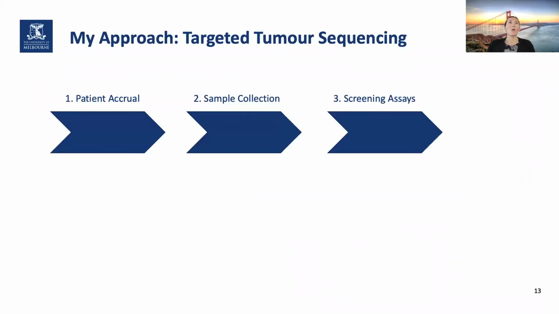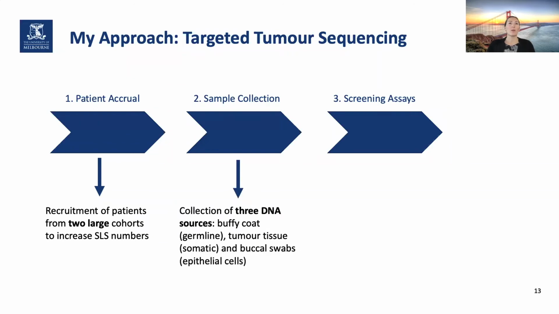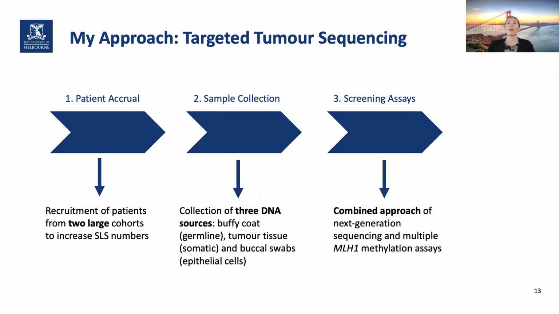So my approach for the targeted tumor sequencing has three main aspects. The first one is patient accrual, where we are recruiting patients from two large cohorts to increase our SLS numbers. We are collecting DNA from three different sources: buffy coats, tumor tissue, and buccal swabs. And we are applying a combined approach of next generation sequencing and multiple independent MLH1 methylation assays.